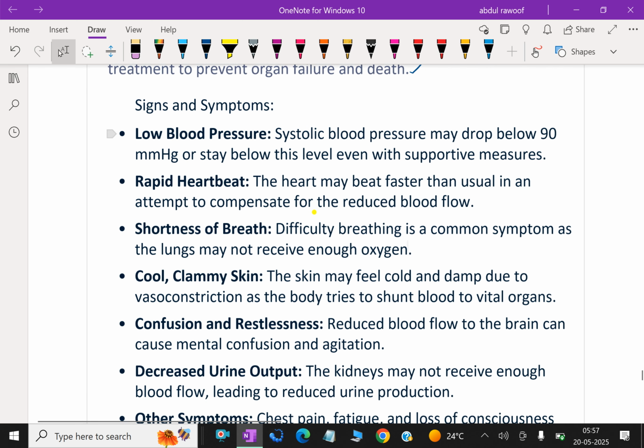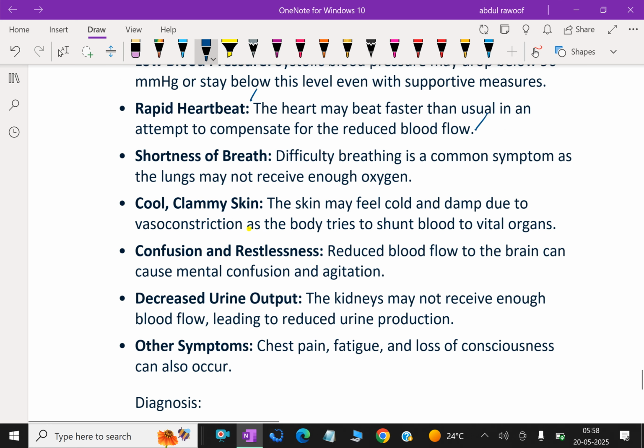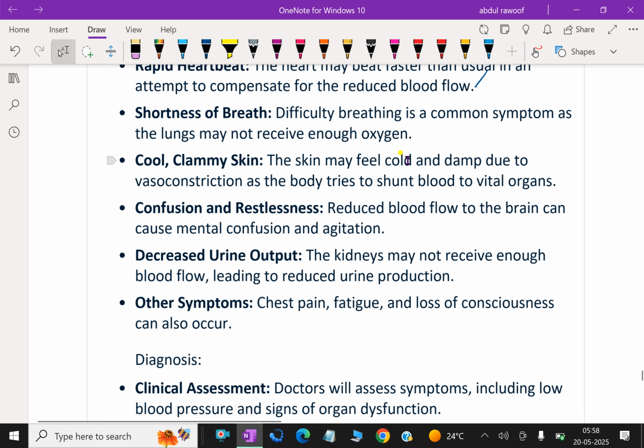Signs and symptoms. Low blood pressure. Systolic blood pressure may drop below 90 mm Hg or stay below this level even with supportive measures. Rapid heartbeat. The heart may beat faster than usual in an attempt to compensate for the reduced blood flow. Shortness of breath. Difficulty breathing is a common symptom as the lungs may not receive enough oxygen.